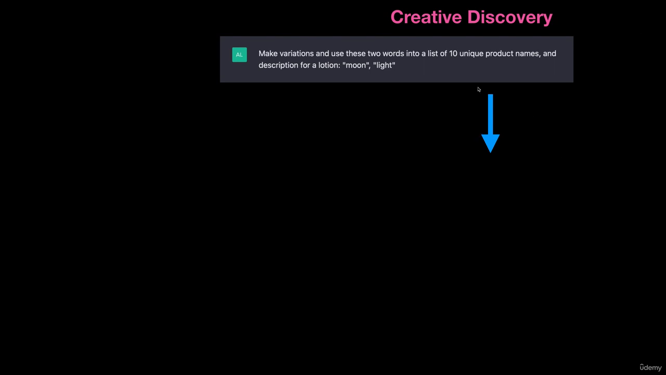So the next slide we have here is creative discovery. Again, this is not a search and this is not a pre-existing writing. This will be the third pillar here of the kind of things that we can start to play with ChatGPT.